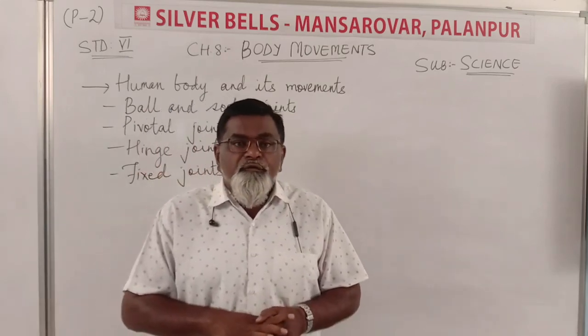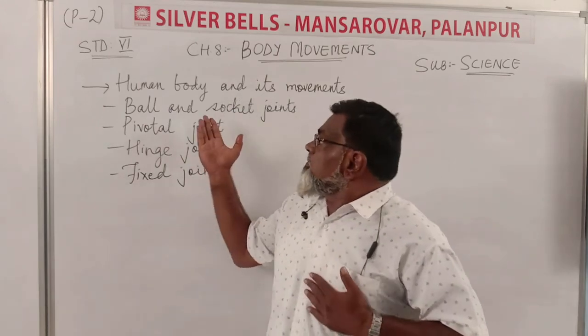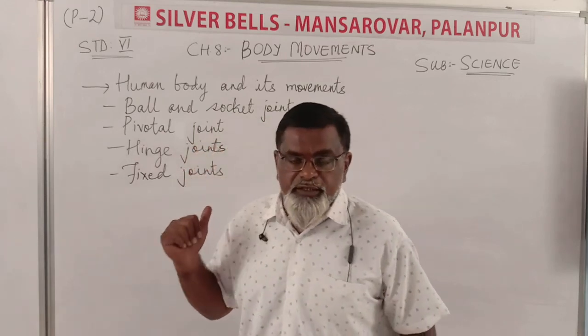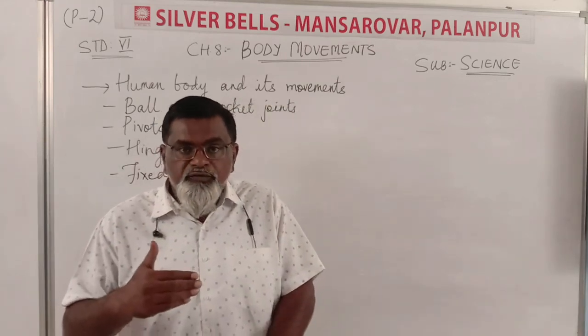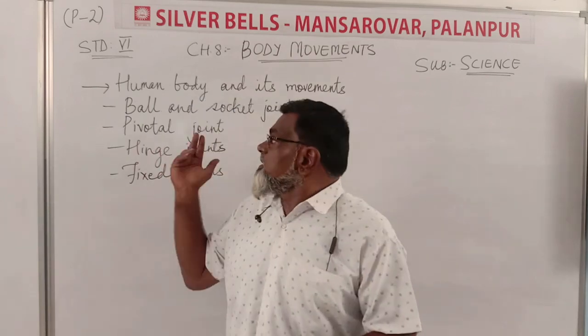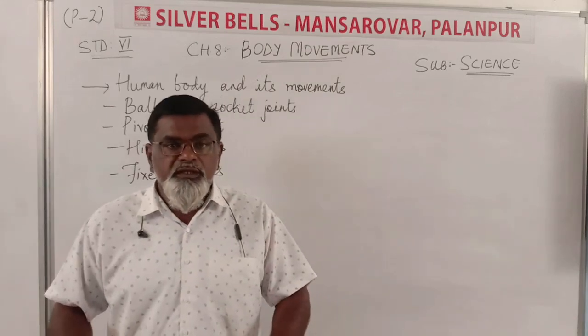So with this, we are going to study some of the joints. The first one is ball and socket joints, then pivotal joints, hinge joints and fixed joints. Till now we have done our first part. In the next part, we are going to study a detailed analysis of these four joints. Okay, students? Thank you.